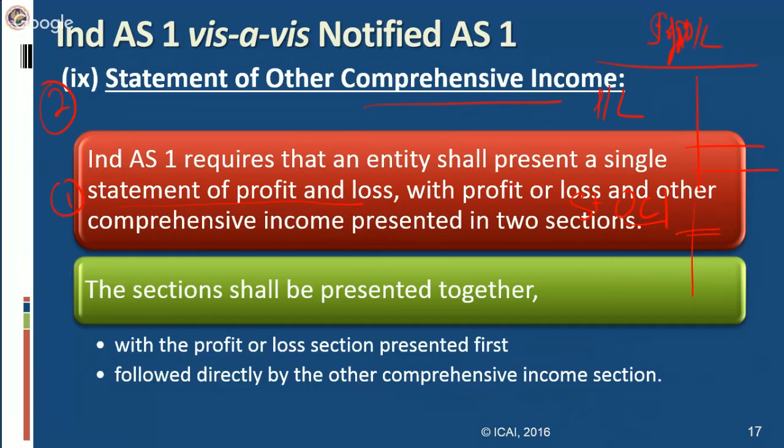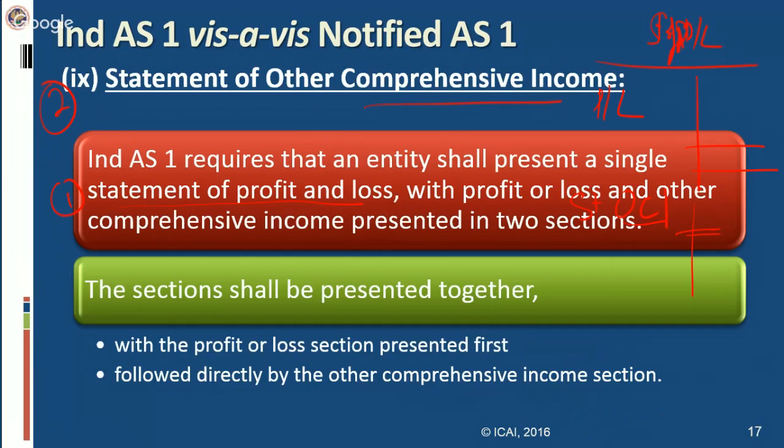The components of other comprehensive income include changes in revaluation surplus, remeasurement of defined benefit plans, gains and losses arising from translating the financial statements, gains and losses from investment in equity instruments, and gains and losses on financial assets measured at fair value through other comprehensive income. Sorry, where I have said amortized cost, please consider it as classification measured at other comprehensive income.